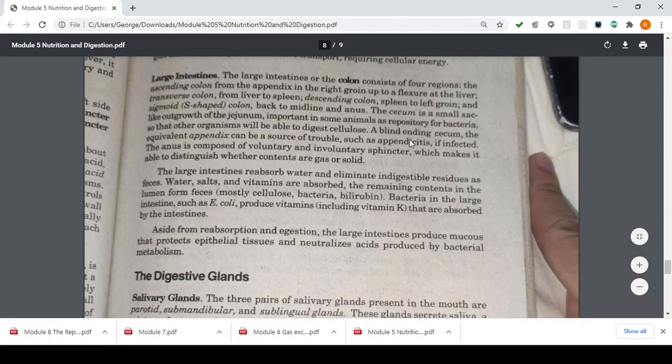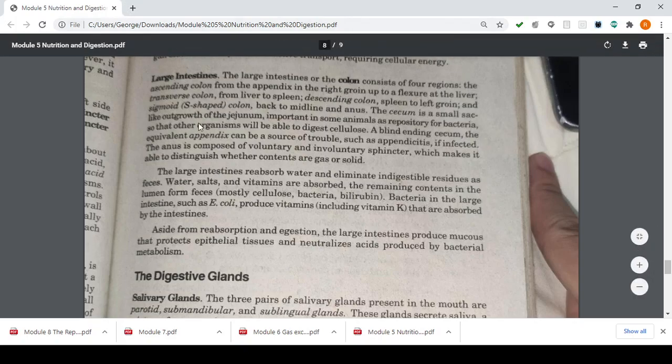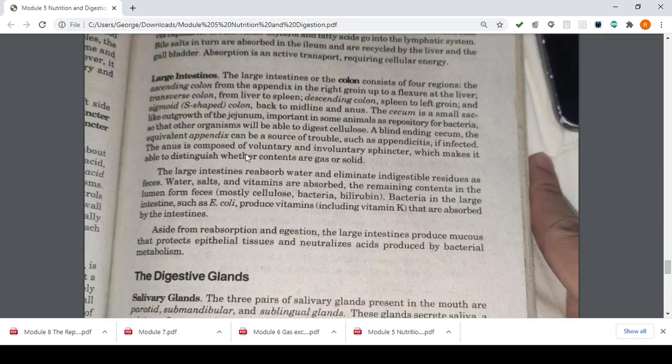Kids, the blind ending of our system is the equivalent of the appendix. If it becomes inflamed, we may suffer appendicitis, or basic infections from microorganisms or other harmful foreign microorganisms that enter our body. The anus is composed of voluntary and involuntary sphincters, which make it able to distinguish whether contents are gas